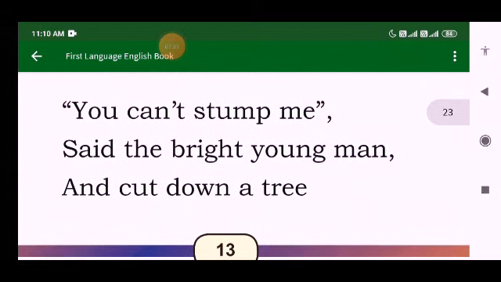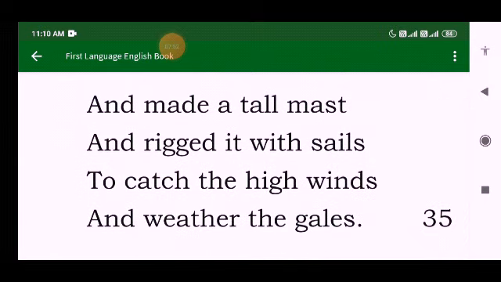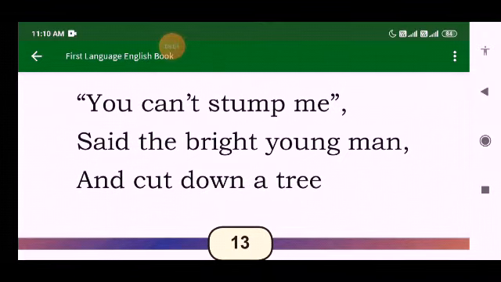So on hearing this, the man says, you can't stump me. You cannot give me a difficult problem, said the bright young man. And what did he do? He cut down a tree and made a tall mast, and rigged it with sails to catch the high winds and weather the gales. So the man said that you cannot give me a difficult problem. I know how to get saved.